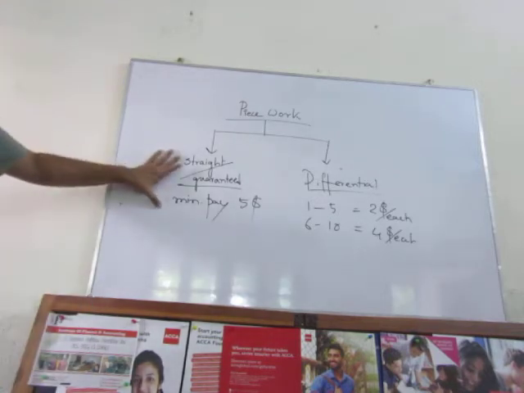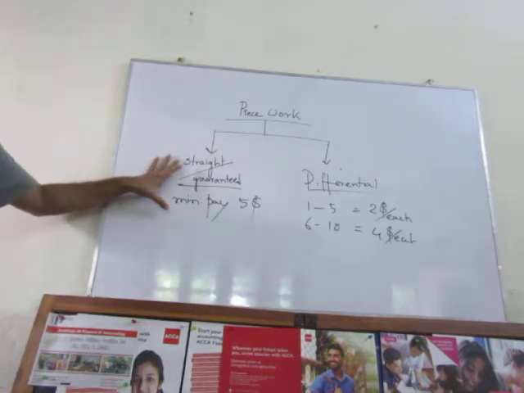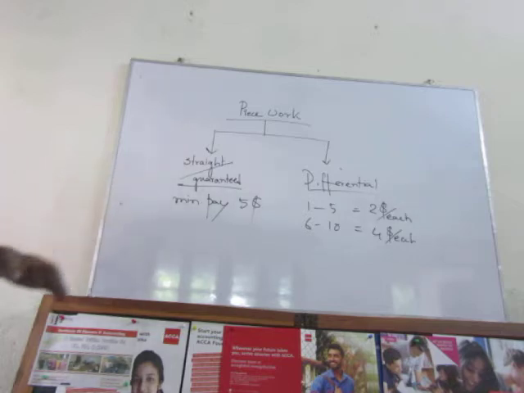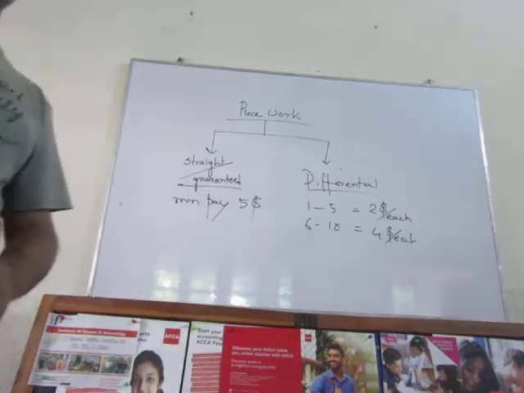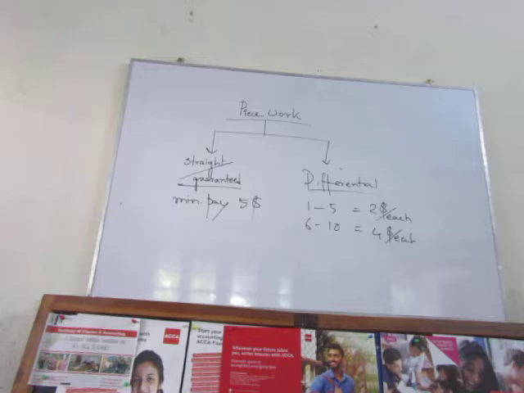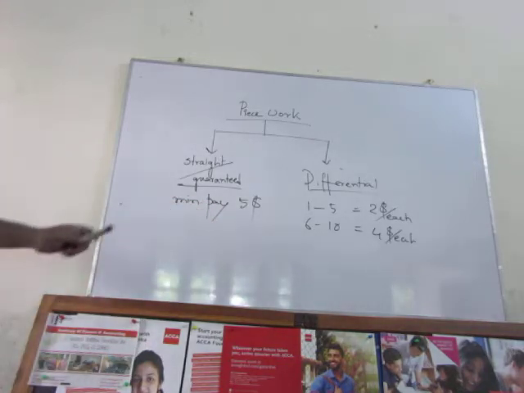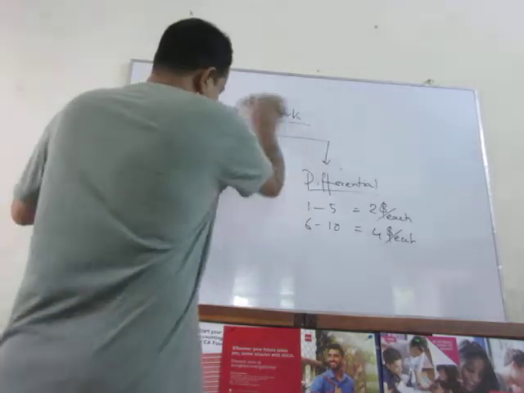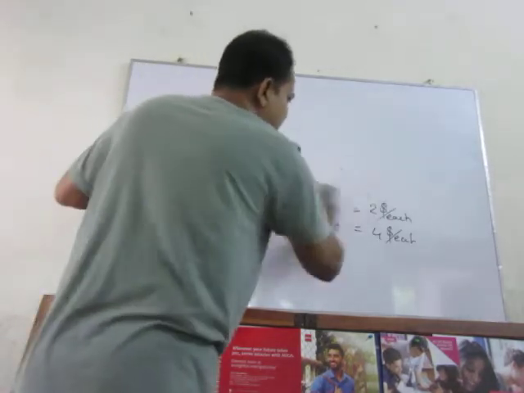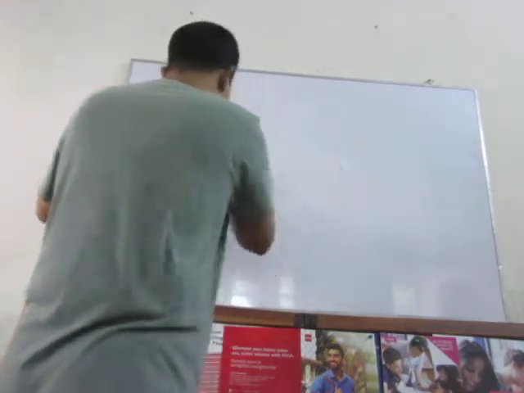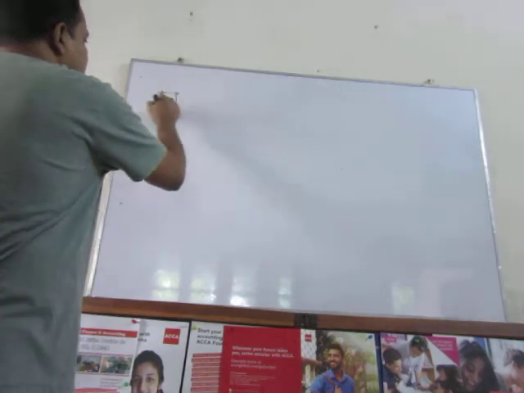So in the case of a straight or guaranteed piecework system, there is a guarantee, an assurance of minimum payment from the management to the labor forces. As for example, just like this. Clear? So this is another example. So these are the different ways you can calculate the basic pay of the labor forces. Now we will go on to calculating incentive.